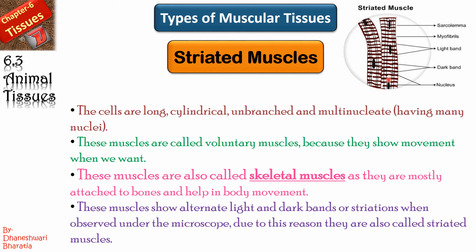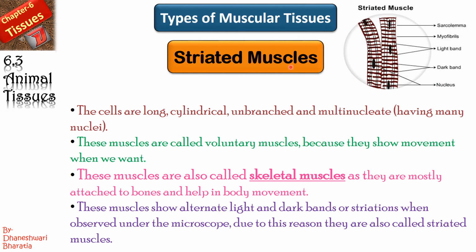These muscles are also known as voluntary muscles because they show movement when we want, right? Means they must be related to our bones. Yes? These muscles are also called skeletal muscles, see? As they are mostly attached to bones and help in body movement. The muscles show alternate light and dark bands. Here you can see striations.